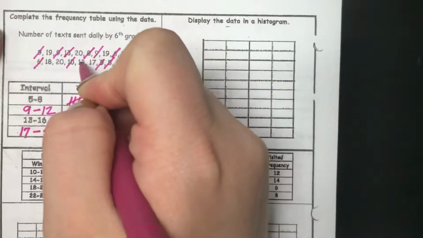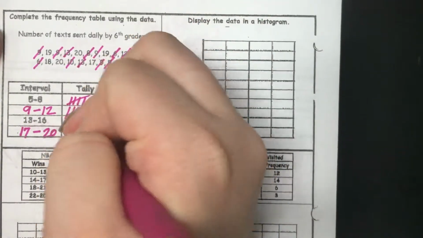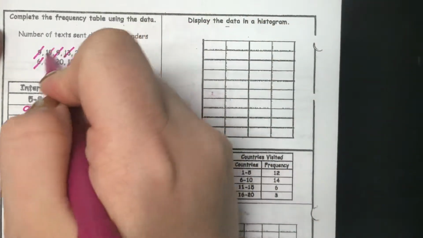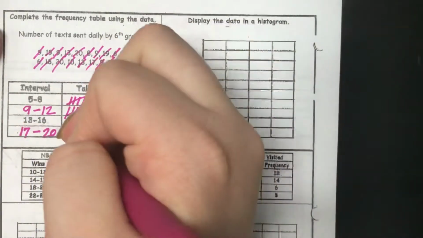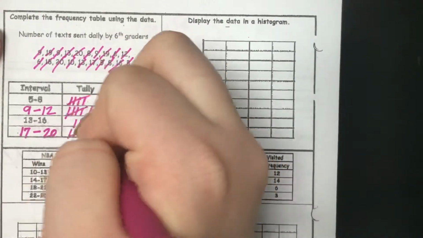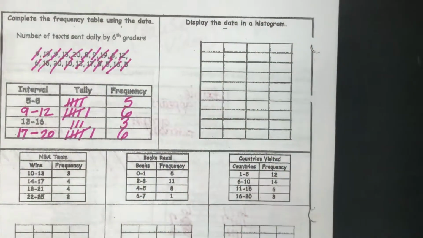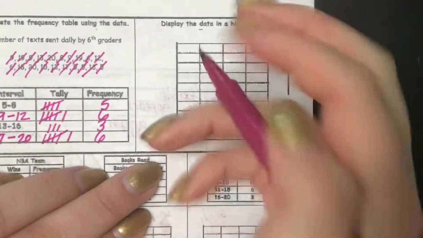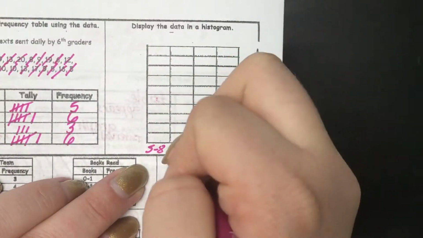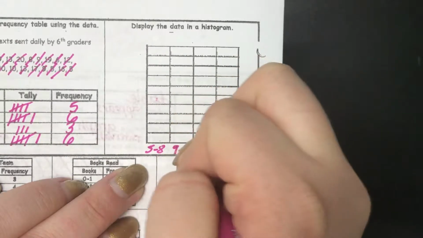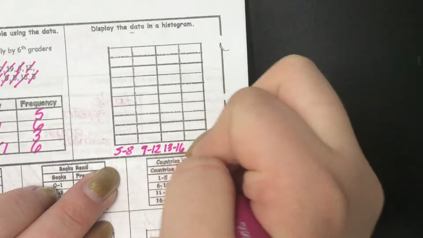1, 2, 3 is what I saw for that. And then 17 through 20. 1, 2, 3, 4, 5, 6. Okay, so 6, 3, 6, and 5. All right, and if you were to write your intervals, we've got 5 through 8, 9 through 12, 13 through 16, and 17 through 20.